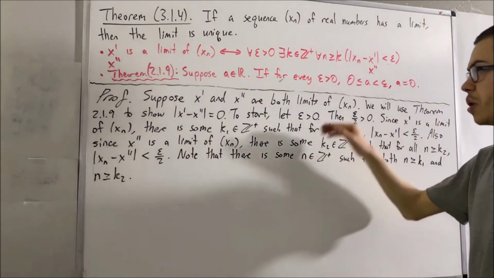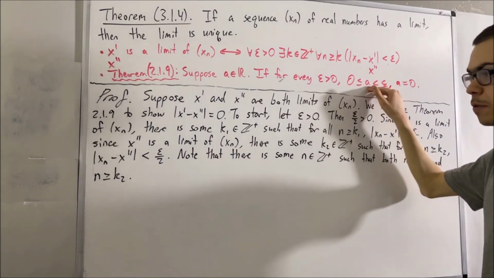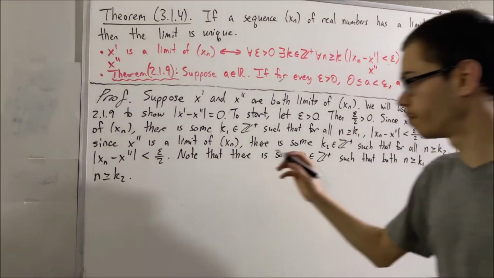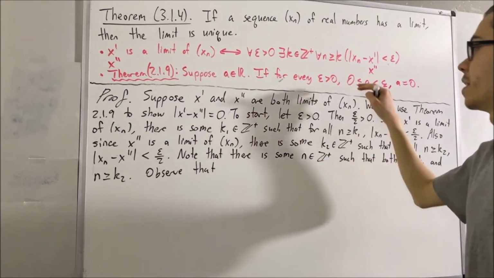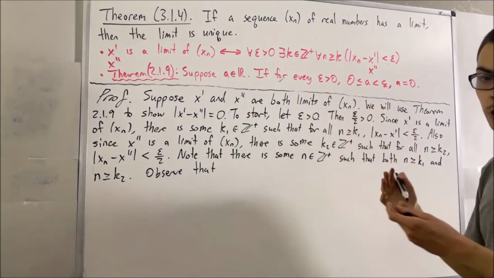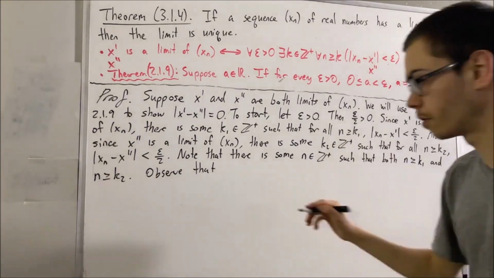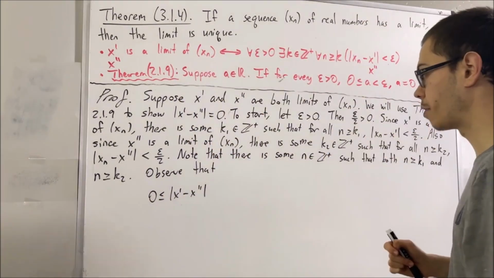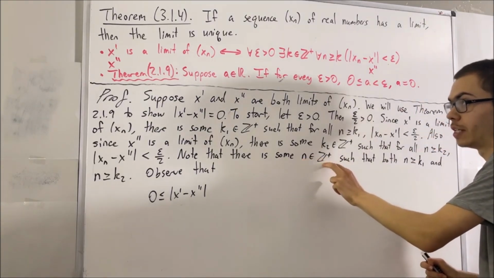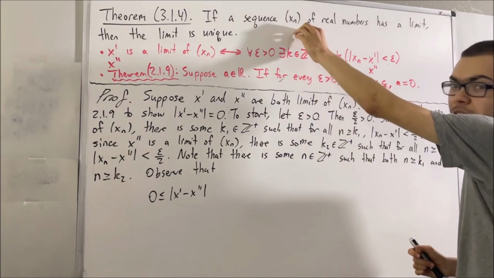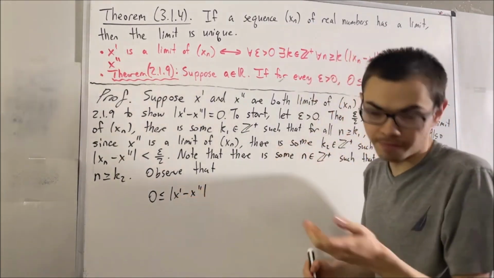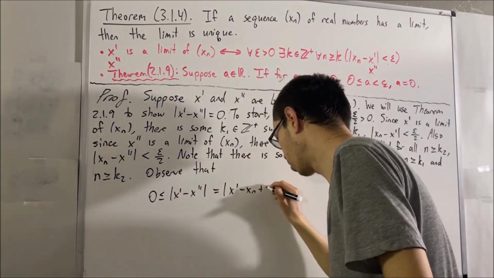Now, we're going to show that 0 is less than or equal to the absolute value of x prime minus x prime prime, which is less than epsilon. Now, we already know that 0 is less than or equal to the absolute value of x prime minus x prime prime. That just follows from properties of absolute value. Now, since the n that we're referring to here is a positive integer, surely xn is a term of this sequence. So what we can do is take this inequality and add and subtract xn.